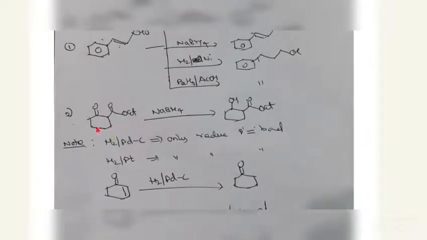In this case, an ester group and a ketone group are present. Sodium borohydride does not reduce acids and esters, so the ester group remains. Sometimes the reagent is given specifically, like H2/Pd, which means only the double bond is reduced. H2/platinum also only reduces the double bond. A previously asked question was like this, where only the double bond is reduced.